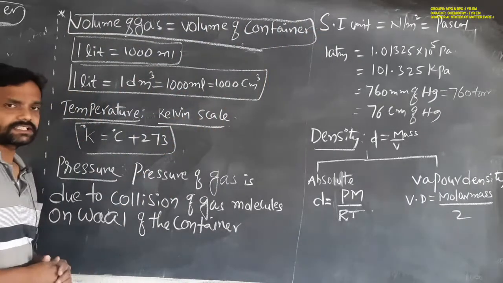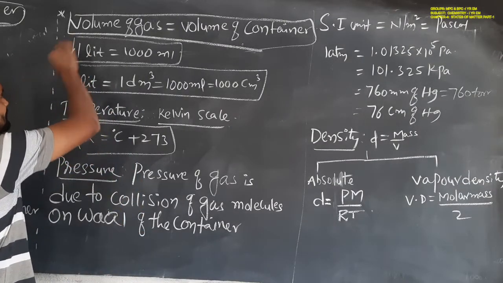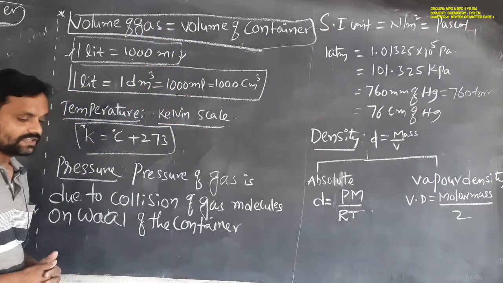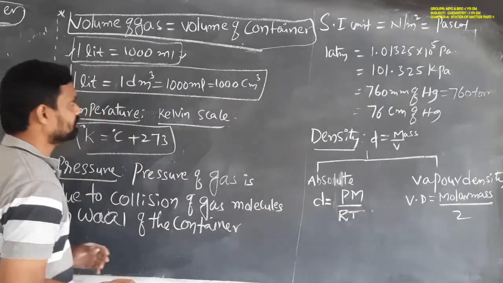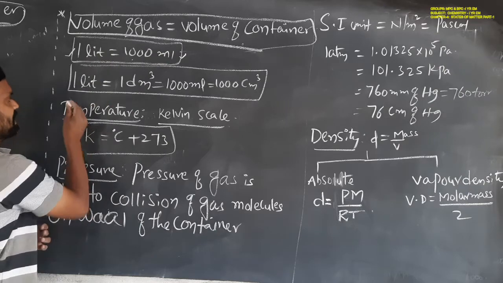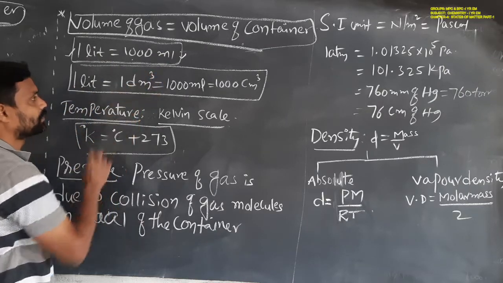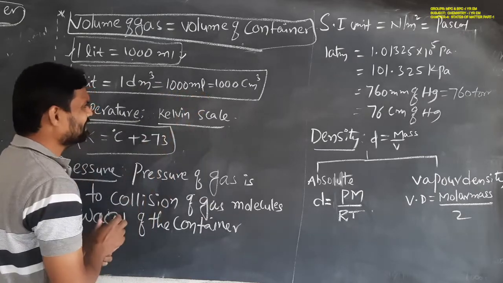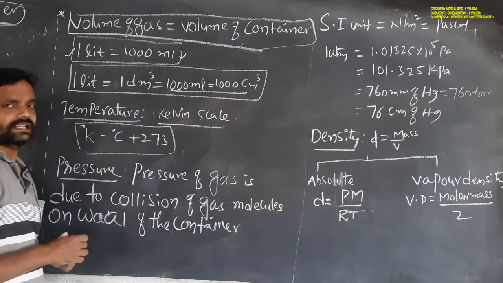Here we have to learn some conversions. Already we know 1 liter is equal to 1000 milliliters, so volume can be measured in liters. Similarly, 1 liter is equal to 1 decimeter cube, which equals 1000 milliliters, which equals 1000 centimeter cube.